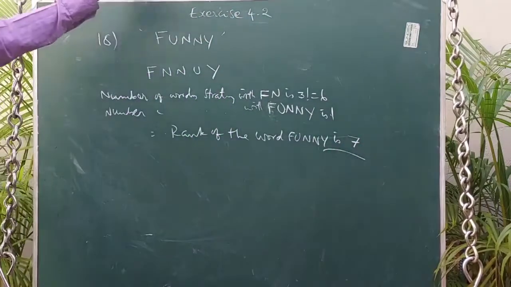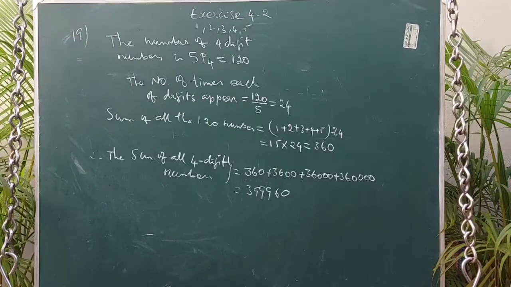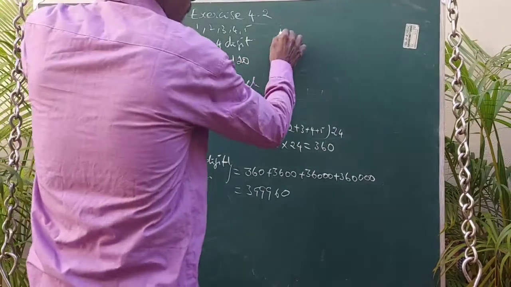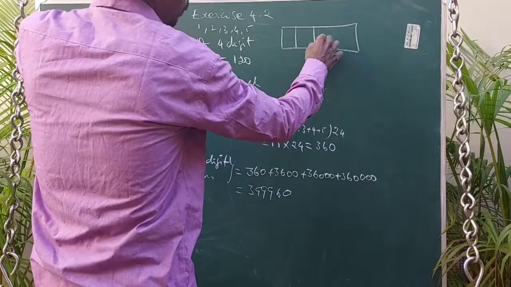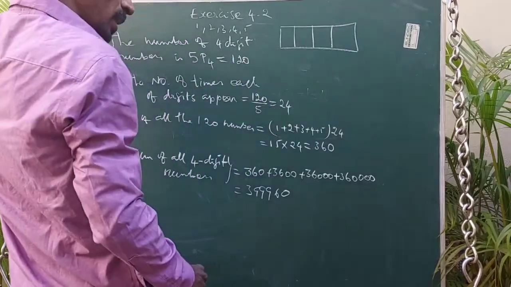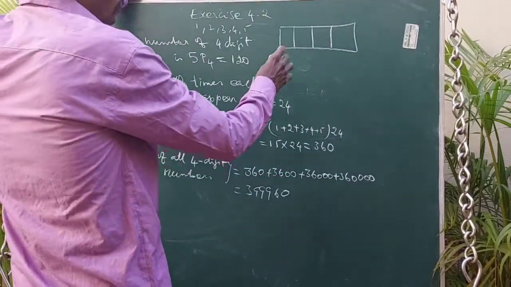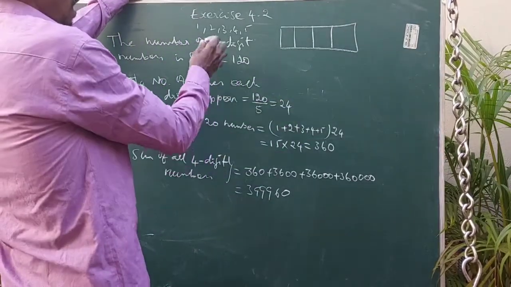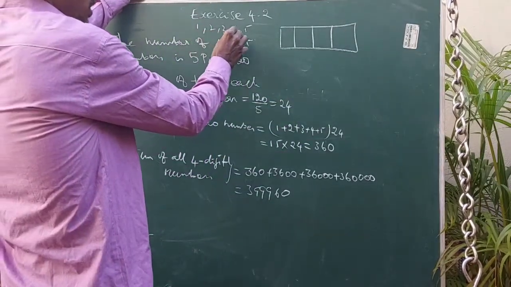A very simple question. Question number 19. Find the sum of all the 4-digit numbers that can be formed using the digits 1, 2, 3, 4, 5, repetitions not allowed. Our aim is to find the sum of all the 4-digit numbers formed using the digits 1, 2, 3, 4, 5.